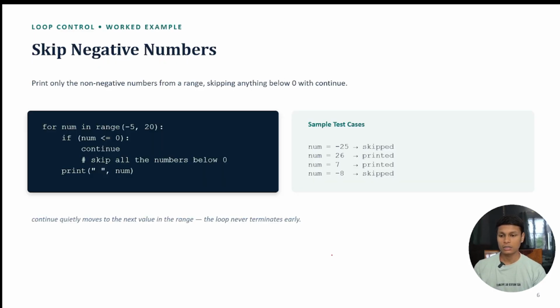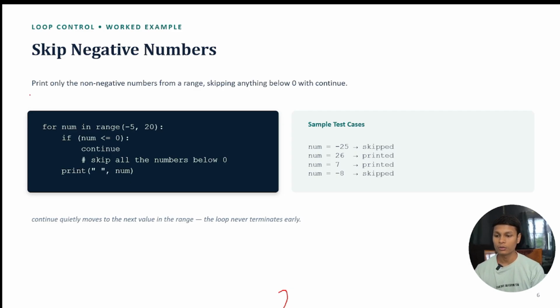Now let's see another example where we are going to skip the negative numbers. How are we going to skip the number? To skip something, you know that we are going to use continue.